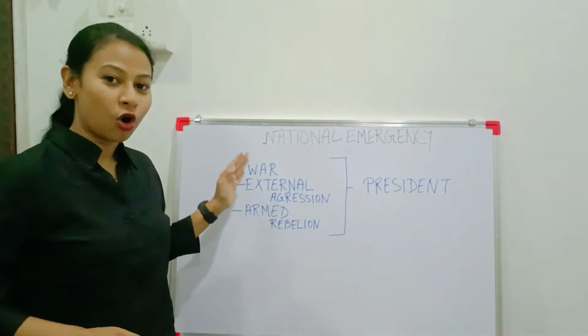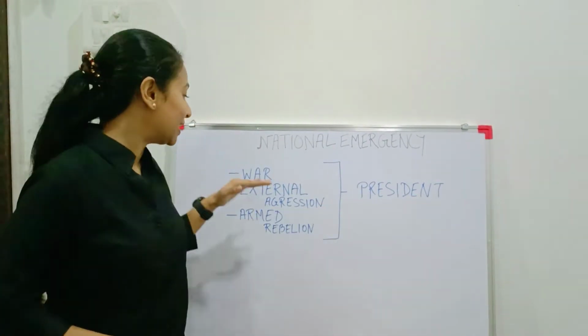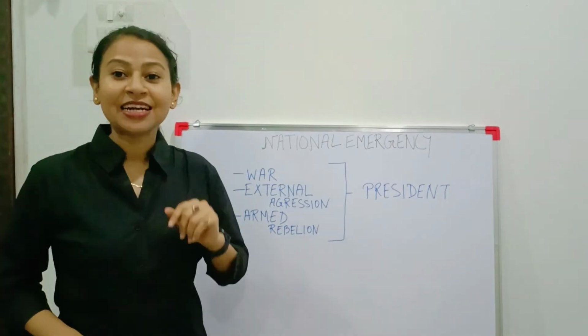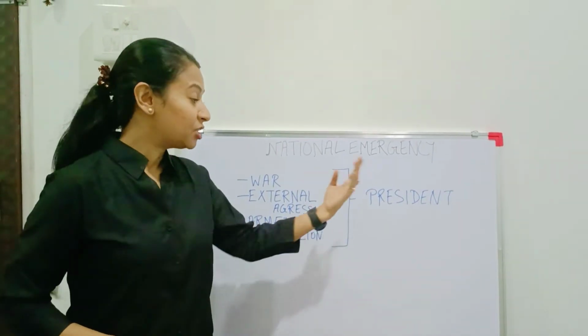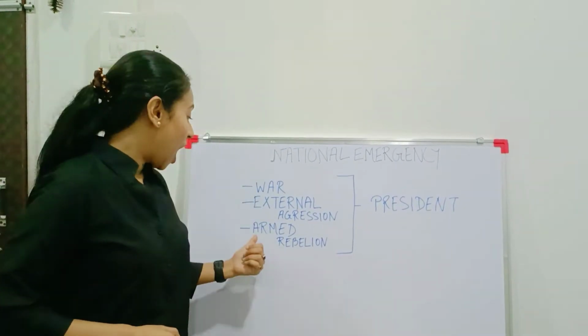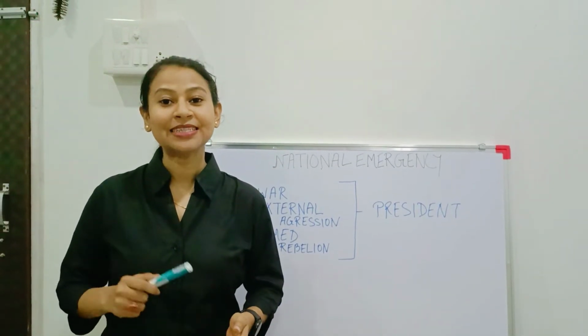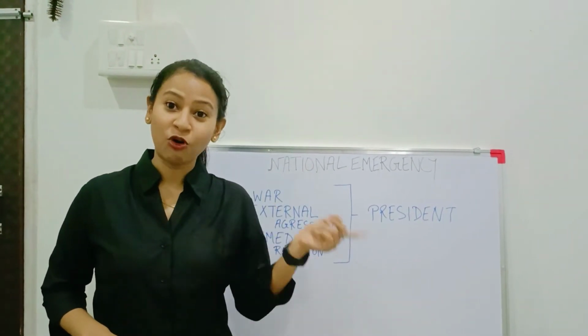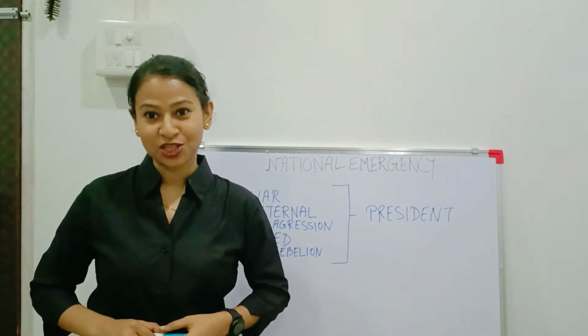If on the ground of war and external aggression, emergency is declared by the President, then it is known as external emergency. And if on the ground of armed rebellion, emergency is declared, then it is internal emergency. Armed rebellion was inserted by 44th Amendment Act 1978. But before that, in place of armed rebellion, internal disturbance was used.